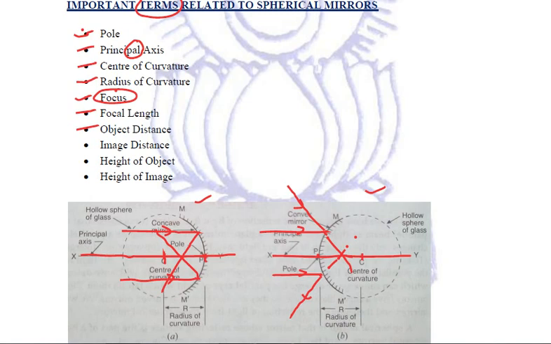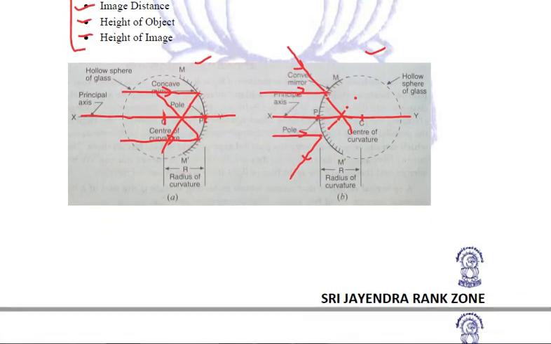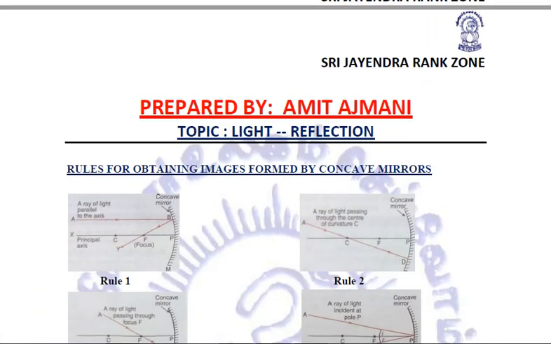The distance at which the image is formed from the pole is known as image distance. The length of the object is called the height of the object, and the length of the image is known as the height of the image. So these are all the terms that we need to be acquainted with. You already know these terms, but just try to remember because these will be used further in the chapter.